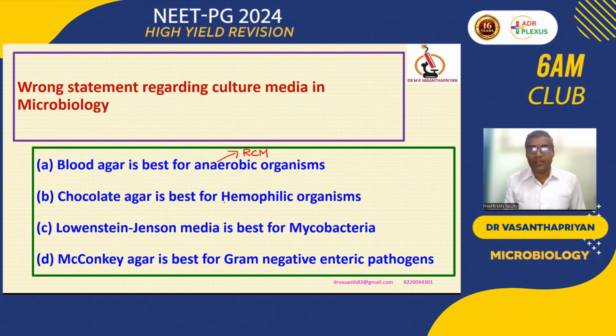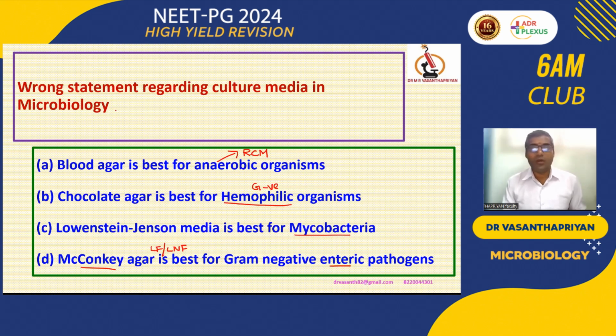What is the meaning of hemophilic? It is called a blood-loving bacterium. So we are putting chocolate agar. Hemophilic organisms are gram-negative, so for gram-negative organisms, chocolate agar will be the best. Then Lowenstein-Jensen medium is best for mycobacteria, which include both MTB as well as atypical mycobacterium. And MacConkey agar is used for differentiating gram-negative enteric pathogens into lactose positive and lactose negative, to remember.